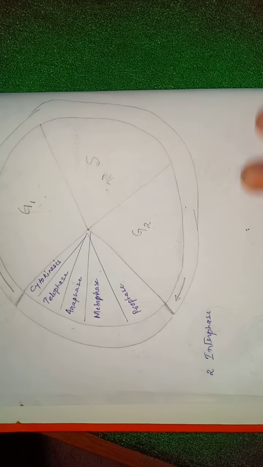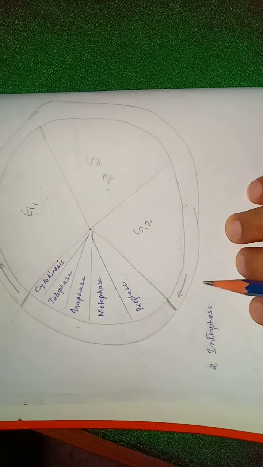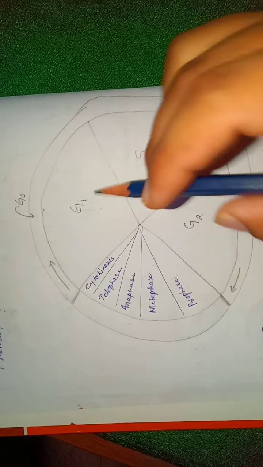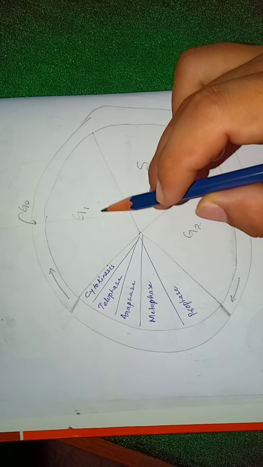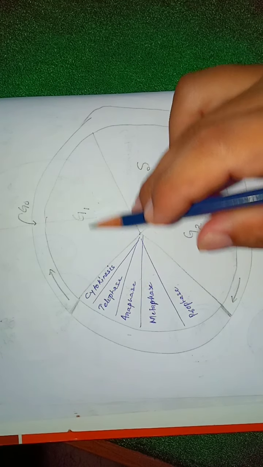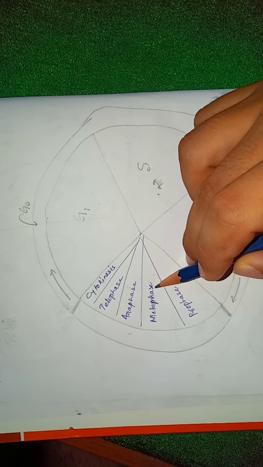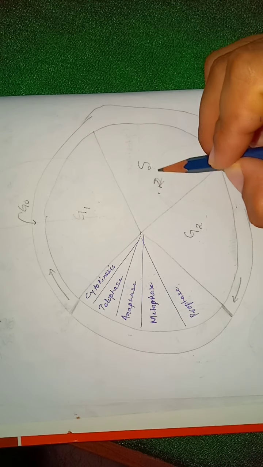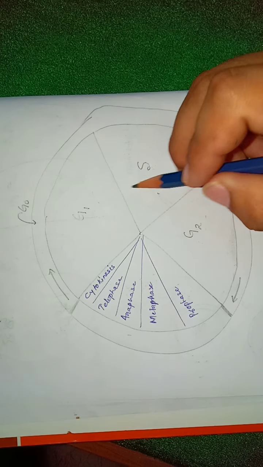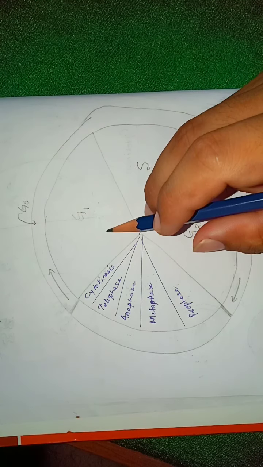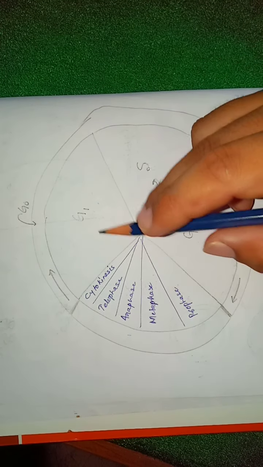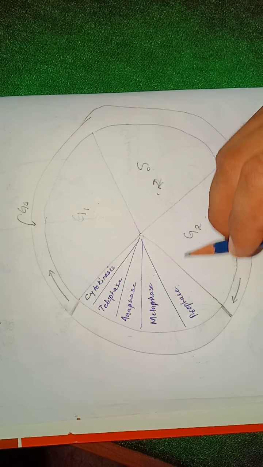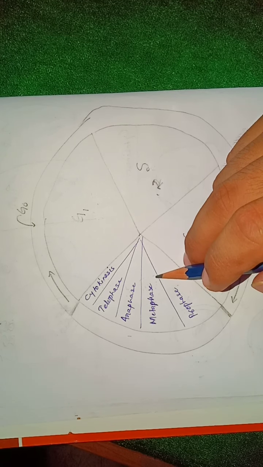The second phase is the interphase. The interphase represents the phase between two successive mitosis phases. Let's say this is the first mitosis. After mitosis, the cell has to pass through all these phases until it reaches the mitosis phase again. The G1, S and G2 phases represent the interphase, and these are the phases through which the cell has to pass in order to reach another M phase.